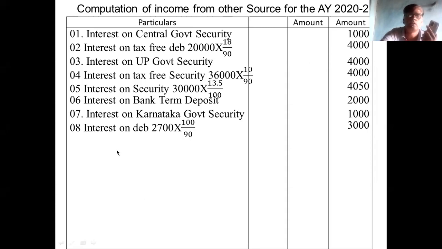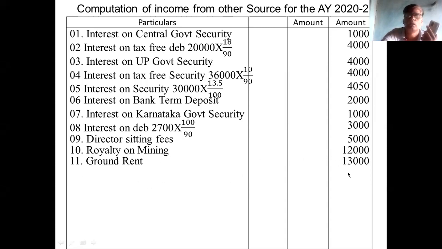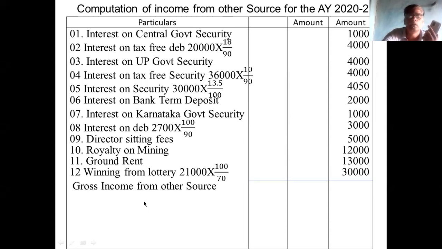Next point is director sitting fee 5,000. Royalty on mining is 12,000. Ground rent 13,000. Winning from lottery 21,000 into 100 by 70, 30,000. And the total of this is 83,050 rupees. This is called the gross.